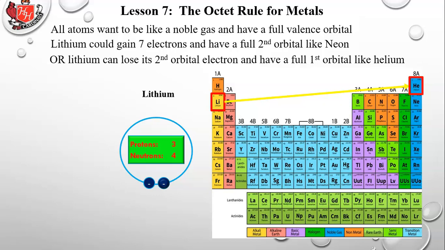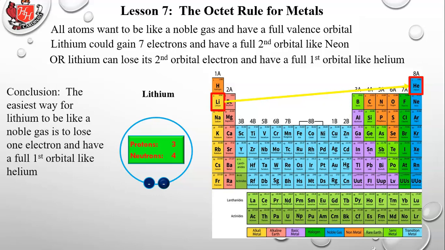Now, will lithium give away an electron like that? Yes, absolutely. It has a very low ionization energy. Remember, all the elements over on the left side of the periodic table have low ionization energies. That means it's very easy for lithium to give away that electron. Why does it give it away? Because some other atom came and pulled it away from lithium. It didn't take very much energy to pull that second orbital electron away, so it gave up that electron, and now it has a full valence orbital being its first orbital. So lithium is now like a noble gas. It's like the noble gas helium.